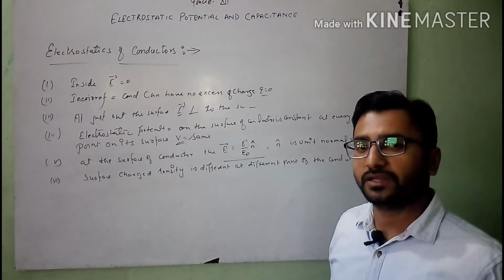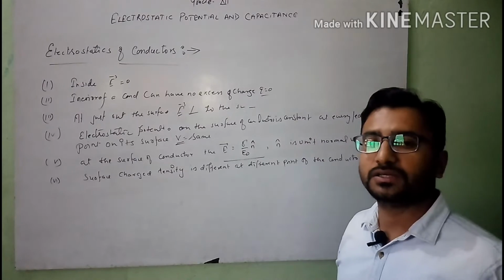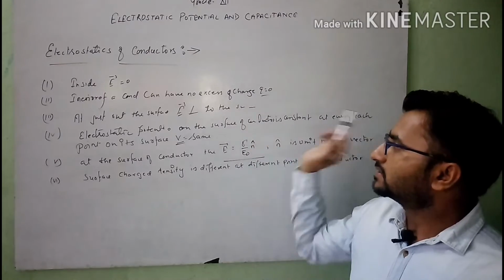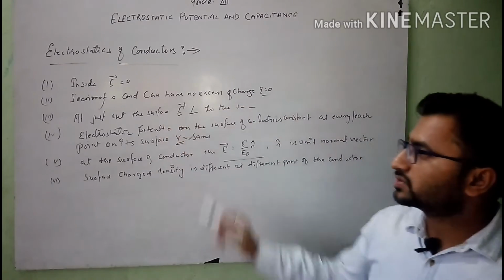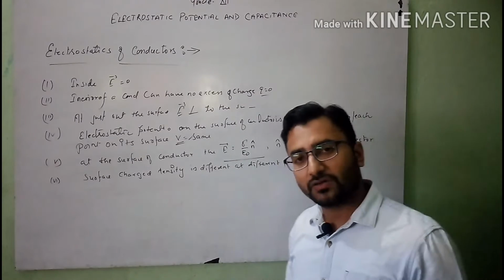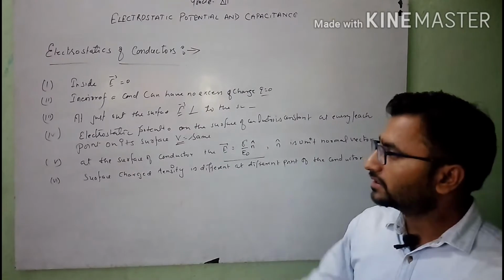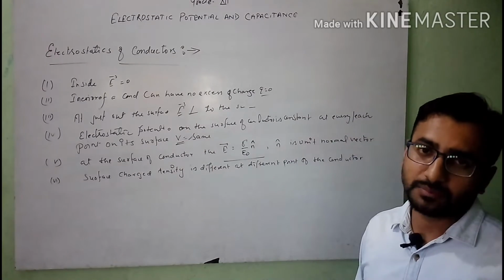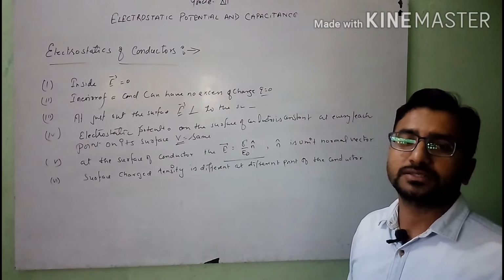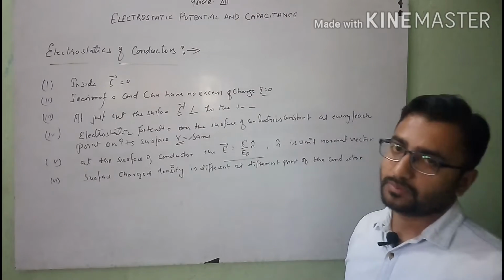Inside the conductor, the electric field is zero. Second, inside or in the interior of the conductor, the charge is zero, or you can say it can have no charge. After that, at the surface of a conductor, the electric field is normal to the given surface at that point. And the electrostatic potential on the surface of a conductor is constant, or you can say that it is the same at every point.